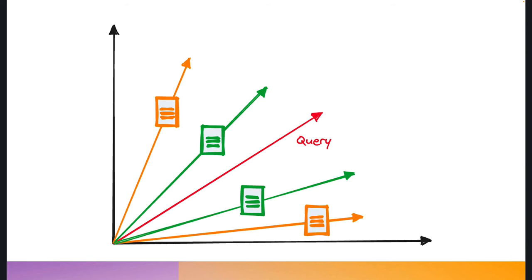So in this case, we might decide, hey, you know what, the green vectors, that's okay. The orange ones we're going to drop. And then we look up the texts that belong to the green vectors, and we stuff those texts in a prompt. Now, the way that you calculate the distance between the vectors will depend a bit on the model you use and maybe the scenario and so on.